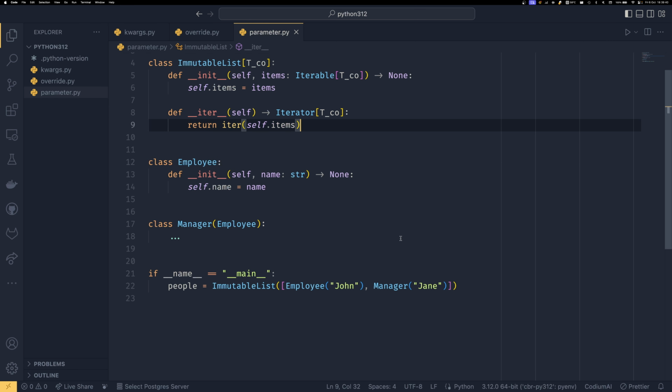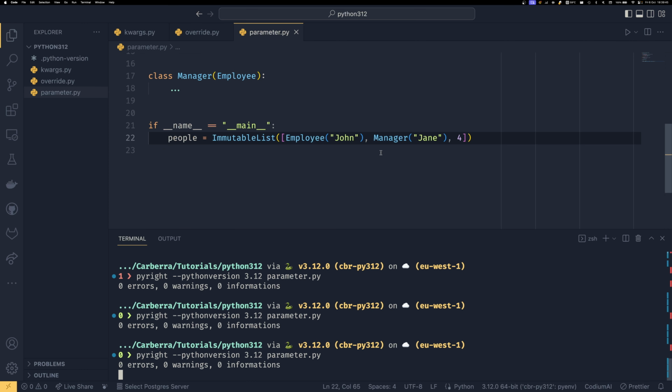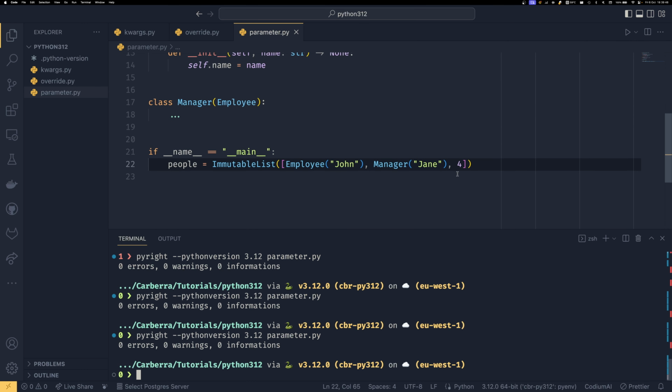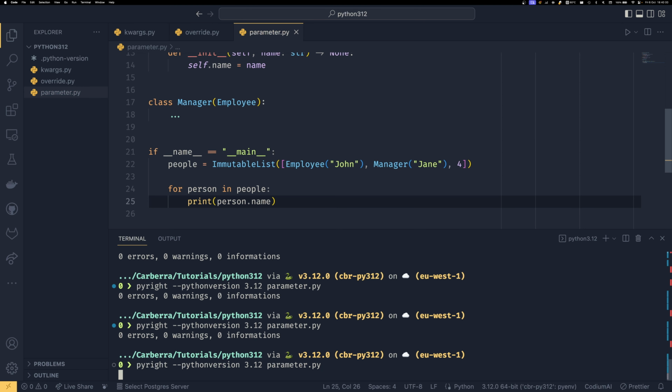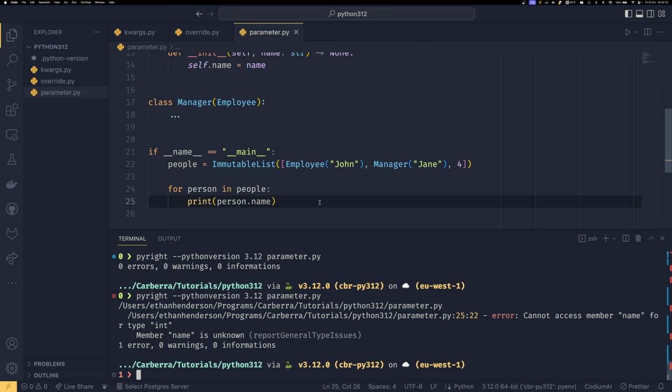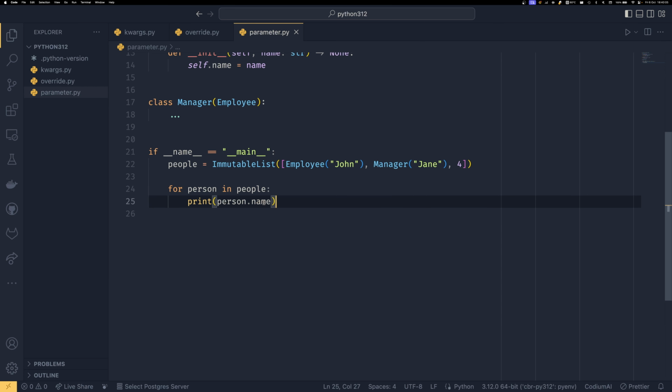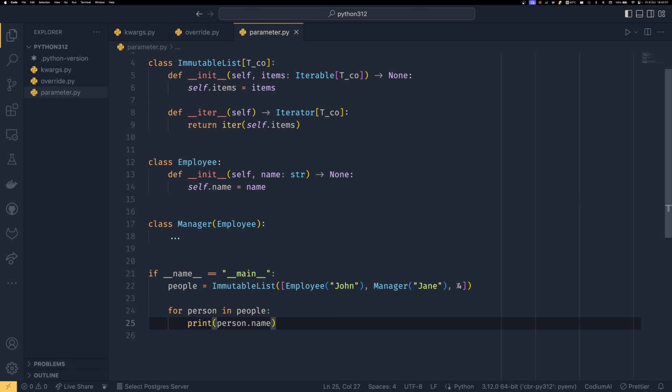So it's all well and good. If we were to provide a number 4 here, we'd still get no errors. But if we were to say do for person in people and then print person dot name, then we would get an error because the type checker is able to realize that our integer doesn't have a dot name, which is fine. It's great. But what if there was another way?